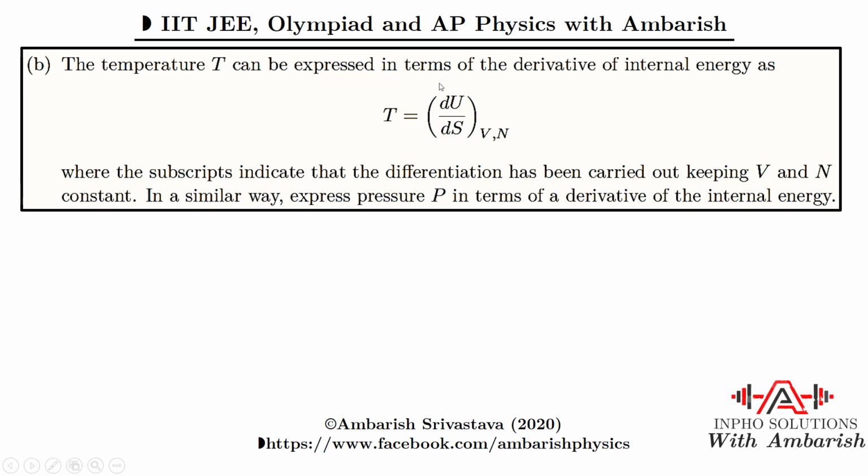We can derive this using simple logic, because see, when volume is constant, that means no work is being done. And that means whatever heat is supplied, that should feature as the change in internal energy. So T dS will be equal to dU. Alright, when V is constant, T dS will be equal to dU. Of course, the system is fixed, so number of particles is anyway fixed. So T dS is dU, so we can say T is dU by dS at constant volume and number of particles. So this is the logic behind this equation, which they have already given,